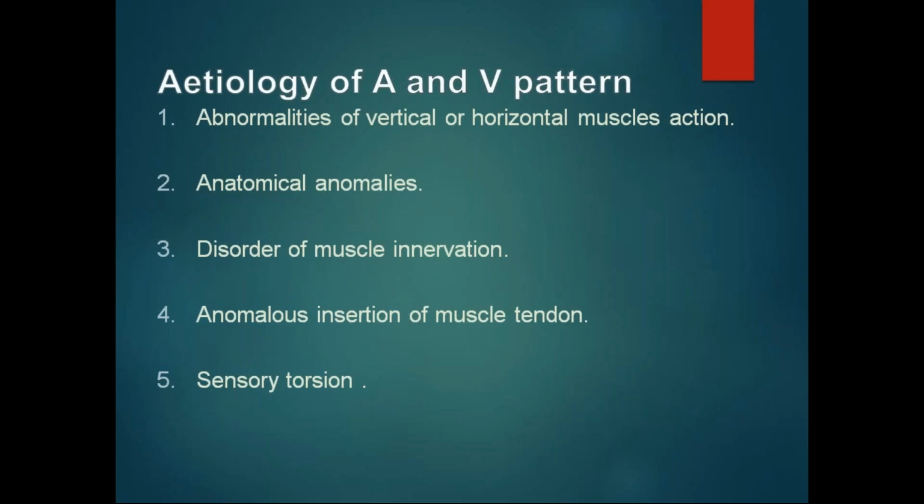Etiology of A and V patterns: abnormalities of the vertical and horizontal muscles, anatomical anomalies, disorders of the muscle innervation, anomalous insertion of the muscle tendons, and sensory torsion. These are the causes for A and V patterns.